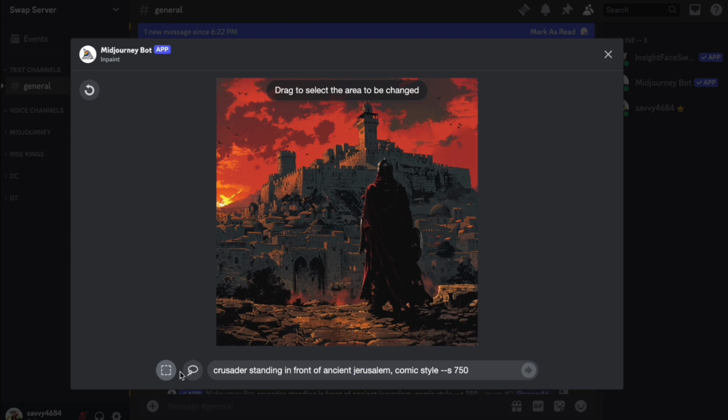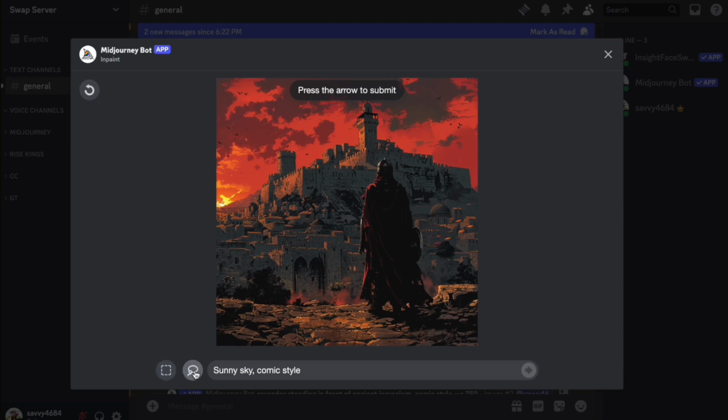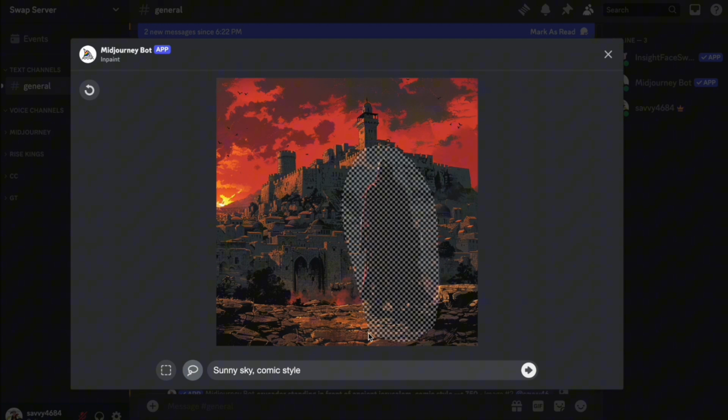What you do is now you have 2 selection items. You can either select with a box, like this, with a rectangle, and then adapt the things that you want changed in the text box down here inside of that pattern. So for example, let's say sunny sky comic style. And the other option that you have, in order to remove the selection box, you can press up here, and then you have the lasso tool, which when you press and hold, let's say I want a different character, I press here and I move around him, and that's how I keep holding. And then when I'm back at my initial starting point, I let go, and now this mask is selected.